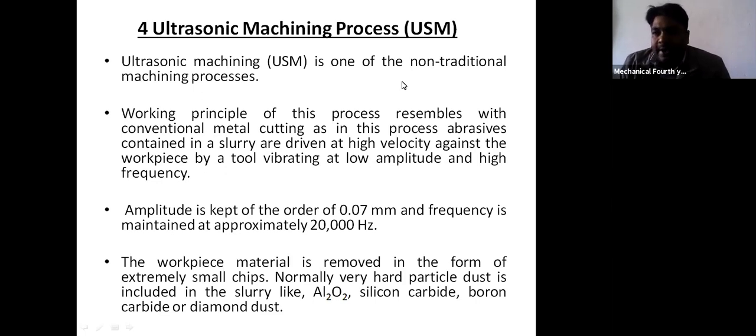As we know, the classification of non-traditional machining depends on the nature of energy which is used for the material removal process. According to that, we have classified non-traditional machining into four to five different processes. First is the mechanical process, second is the electrochemical process, third is the chemical process, fourth is the thermal process. So ultrasonic machining comes under the mechanical process.